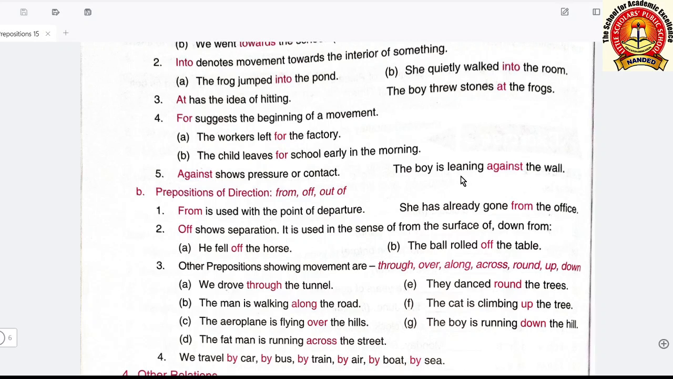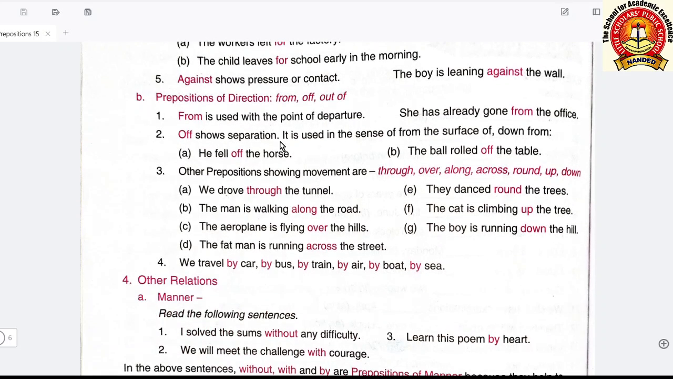Leaning means sitting. The boy is leaning. Sometimes it can be sitting or it can be taking support of the wall. So here we take support of the wall. This is why we give the pressure or we come in contact with that wall. So the preposition against is used for this.